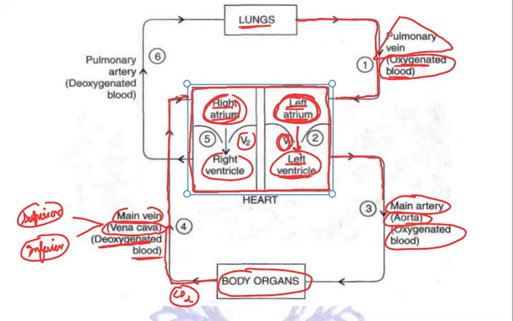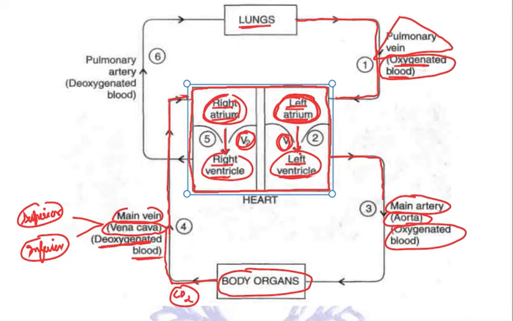to the right atrium. Now, the right atrium will contract and this blood will go down into the right ventricle through the valve V2. So the right atrium is contracting and the right ventricle is relaxing because the blood is filling the right ventricle.